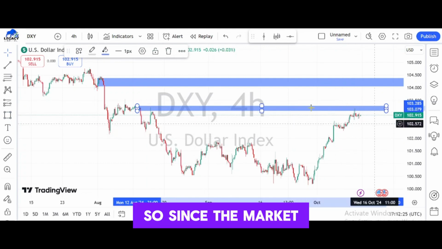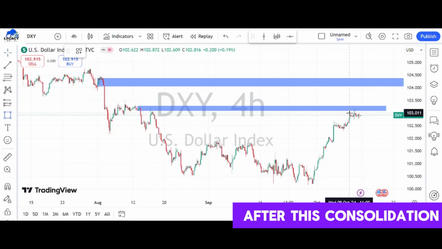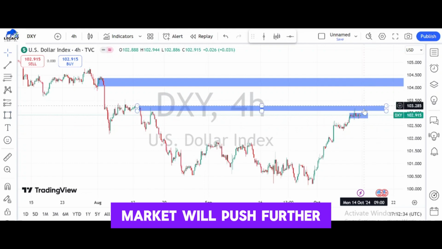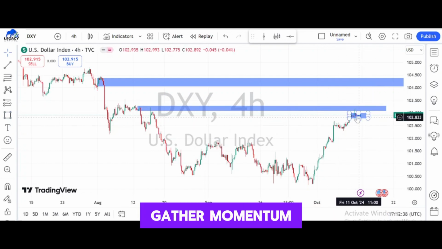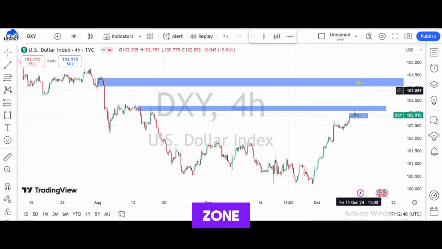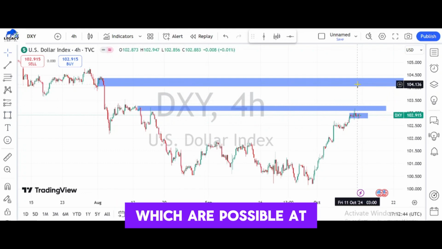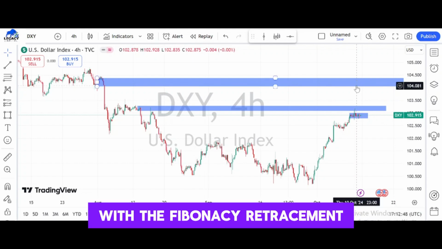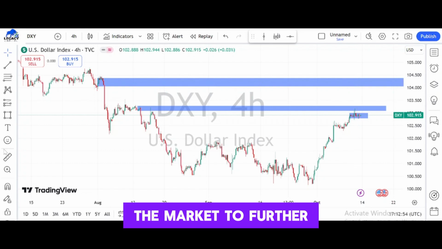Since the market is in an uptrend, we are expecting that after this consolidation within this zone, the market will push further. The market is consolidating in this area to gather momentum to break this zone and definitely move into this supply zone, which of course is above the 61.8% level of the Fibonacci retracement. So from this level, we can be expecting the market to drop further down.